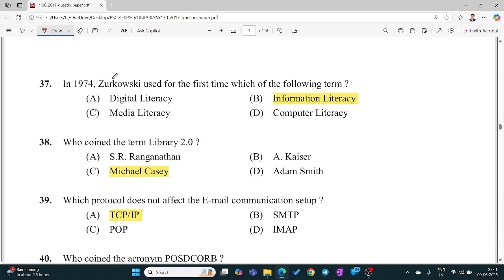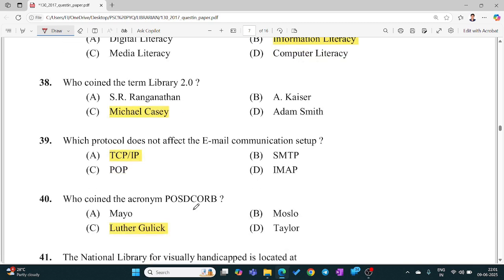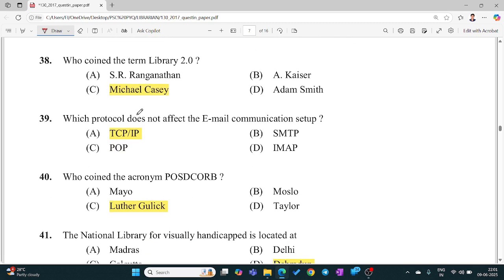In 1974, Zurkowski used for the first time which of the following terms? Information literacy. Who coined the term Library 2.0? Michael Casey. Which protocol does not affect the email communication setup? TCP or IP? Who coined the acronym POSCO? Luther Gulick.